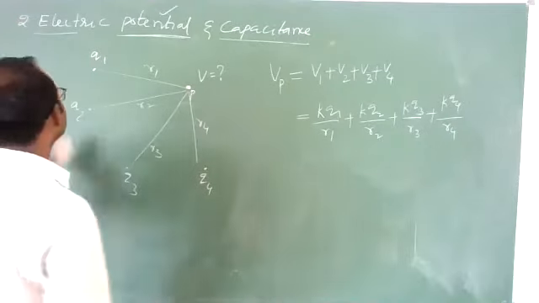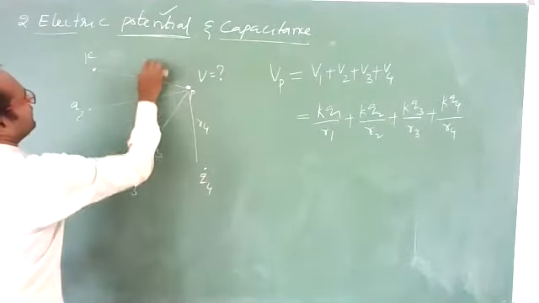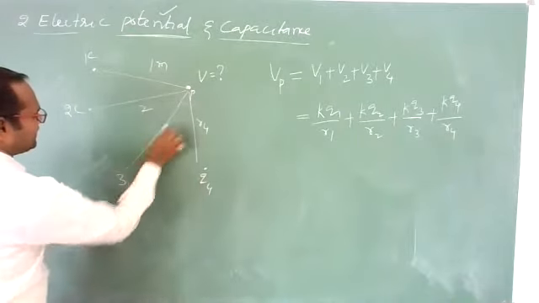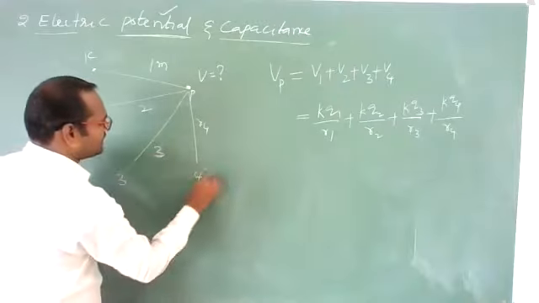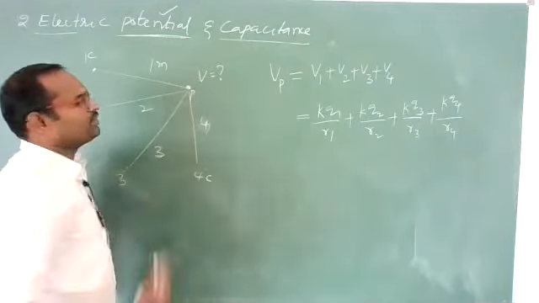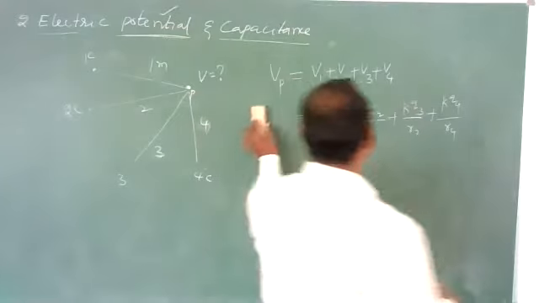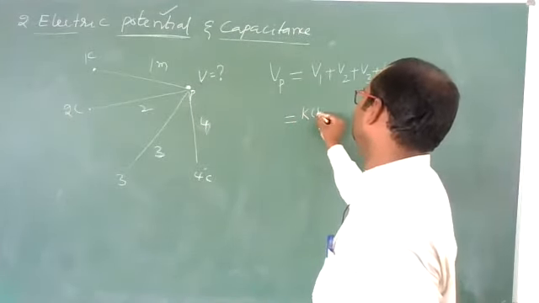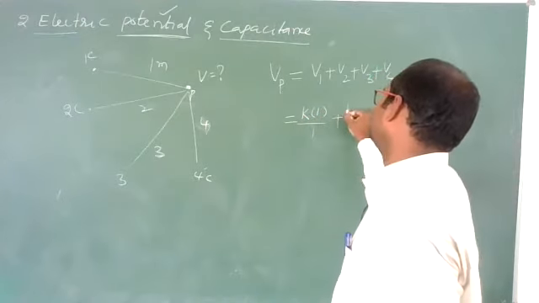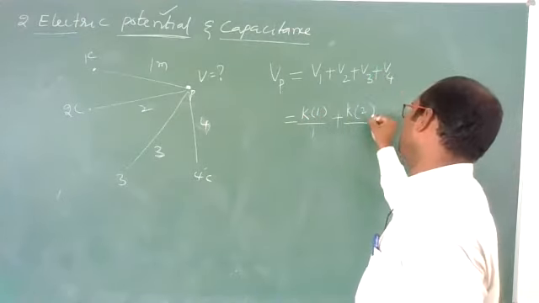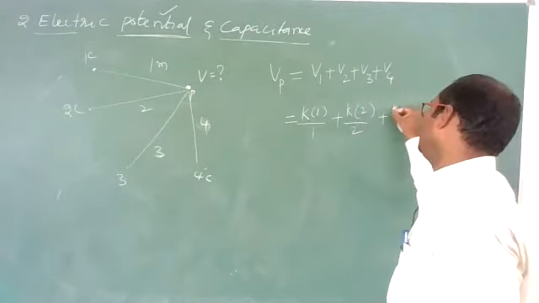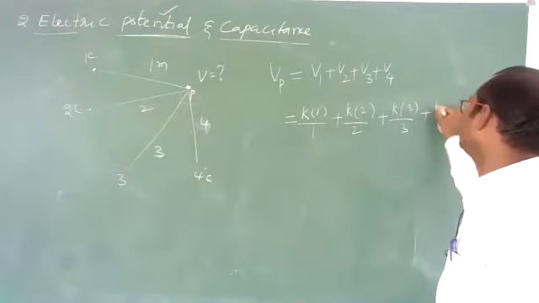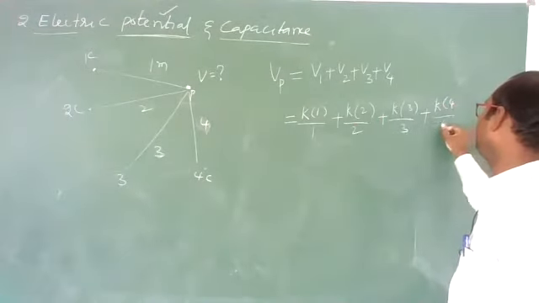Clear? Suppose here a 1 coulomb charge is at 1 meter, a 2 coulomb charge is at 2 meters, a 3 coulomb charge is at 3 meters. Let us suppose a 4 coulomb charge is at 4 meters. Then what will be the potential? K into 1 coulomb divided by 1 meter plus K into 2 coulomb divided by 2 meters plus K into 3 coulomb divided by 3 meters. KQ by R is potential, that's why. Plus K into 4 coulomb divided by 4 meters.